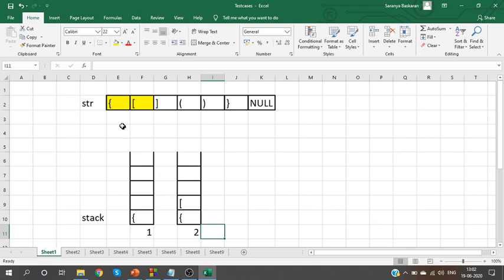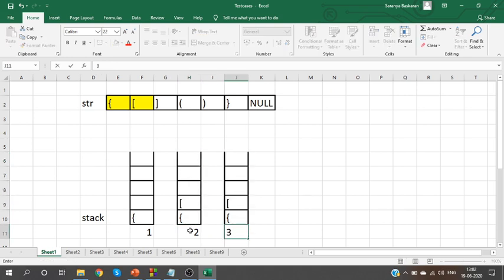So what happens in step 1? I'll take the curly bracket, push it inside the stack. Then I'll take the square bracket, push it inside the stack. Okay, so now I have two elements in the stack. What happens in the third step? In the third step, I have a close bracket. Can you see that? We have a close bracket.